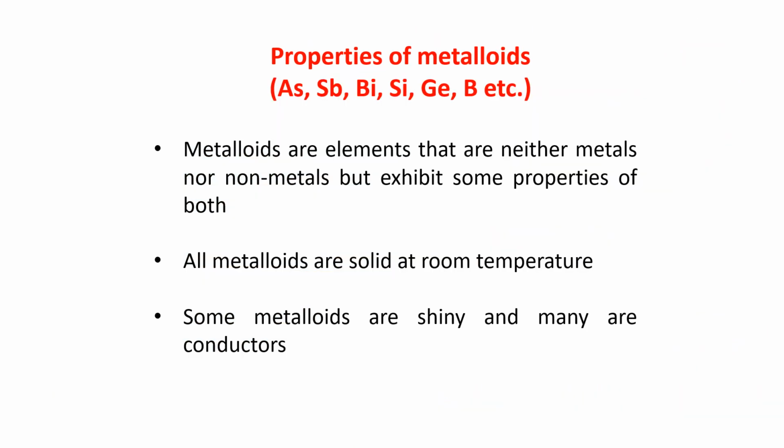Now what about metalloids? The properties of metalloids? Metalloids are elements that are neither metals nor non-metals, but exhibit some properties of both. Next, all metalloids are solid at room temperature. Some metalloids are shiny and many are conductors. So they have properties in between metals and non-metals. They are known as metalloids.